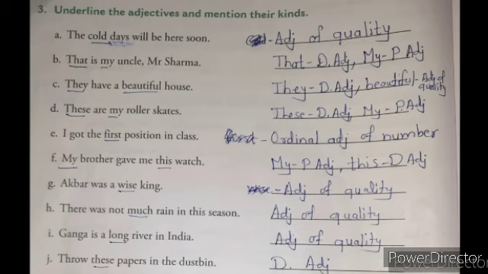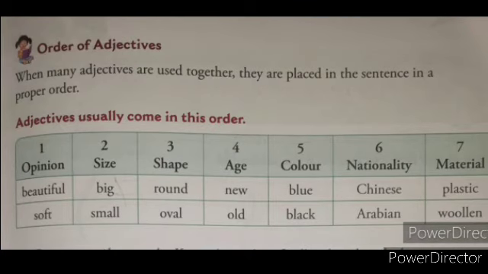You have to copy this in your grammar book. The next point we are going to see is the order of adjectives. When many adjectives are used together, they are placed in a sentence in a proper order. Sometimes in a sentence there are many adjectives together. How to arrange those adjectives in a proper order, that we are going to see now.